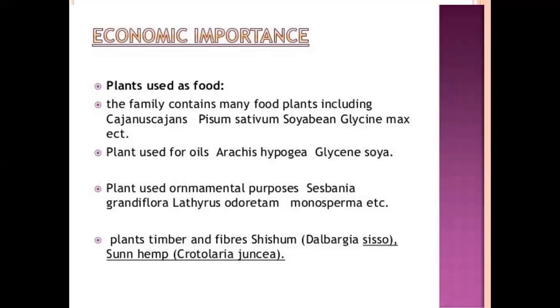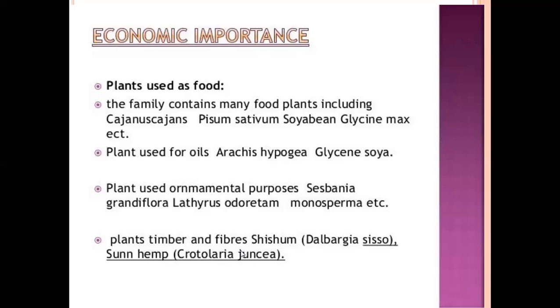And plants used for oil: Arachis hypogaea and Glycine, meaning soybean. These seeds are used for making cooking oils. And plants used for ornamental purposes: Sesbania grandiflora, Lathyrus odoratus, Butea monosperma. These plants are cultivated as ornamental plants. And some plants yield timber, like Pterocarpus and Dalbergia. Fibers are obtained from Crotalaria juncea.